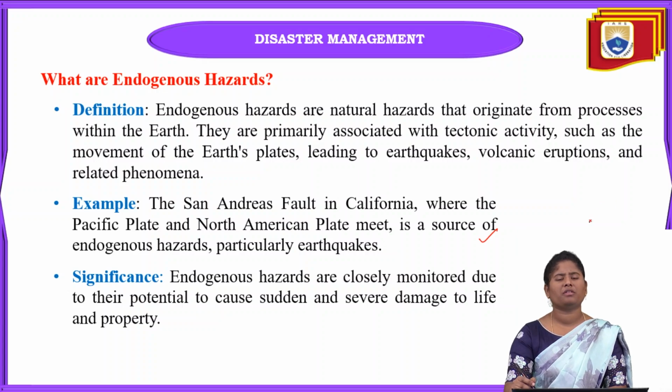The main example of this endogenous hazard is the San Andreas Fault in California, where the Pacific plate and the North American plate meet, and it is a source of endogenous hazard. Mainly earthquakes here. When there is so much displacement between the tectonic plates, that will cause the earthquakes here.